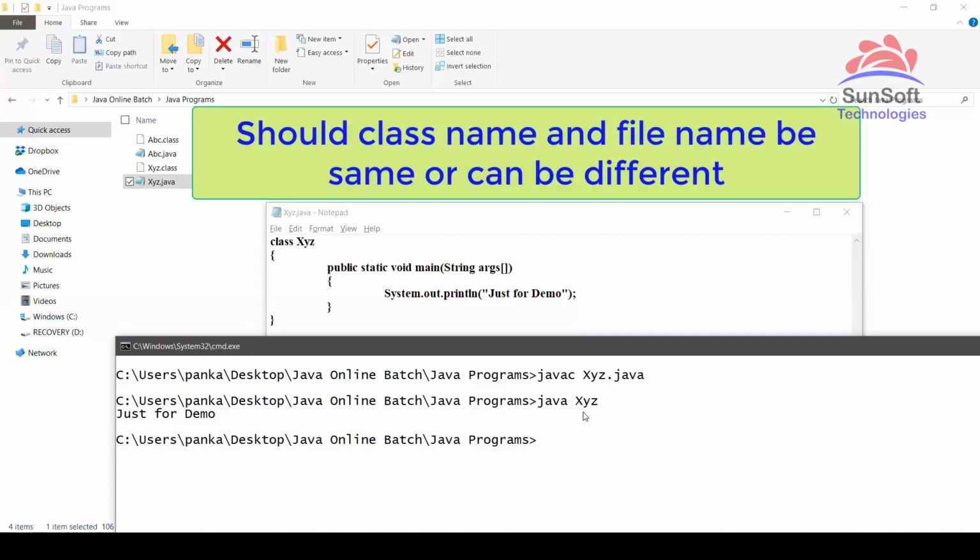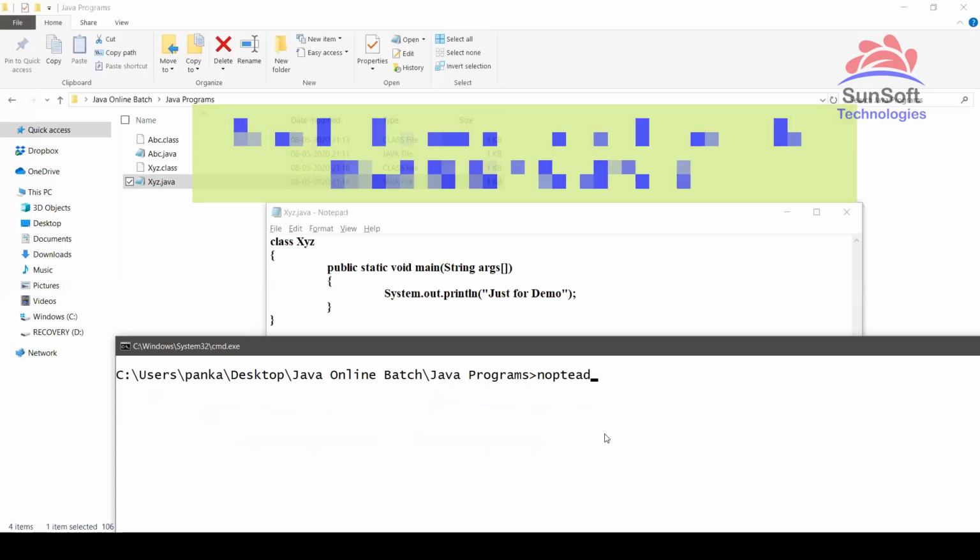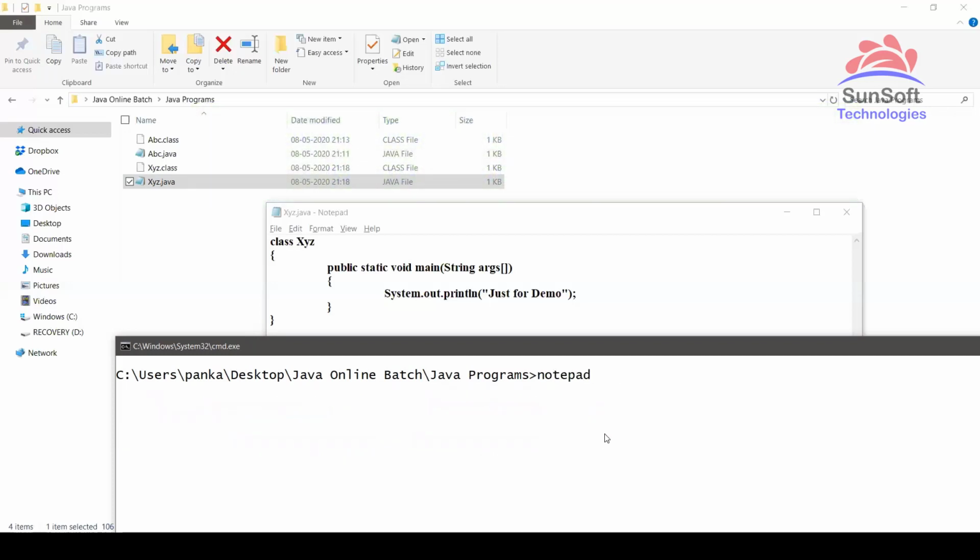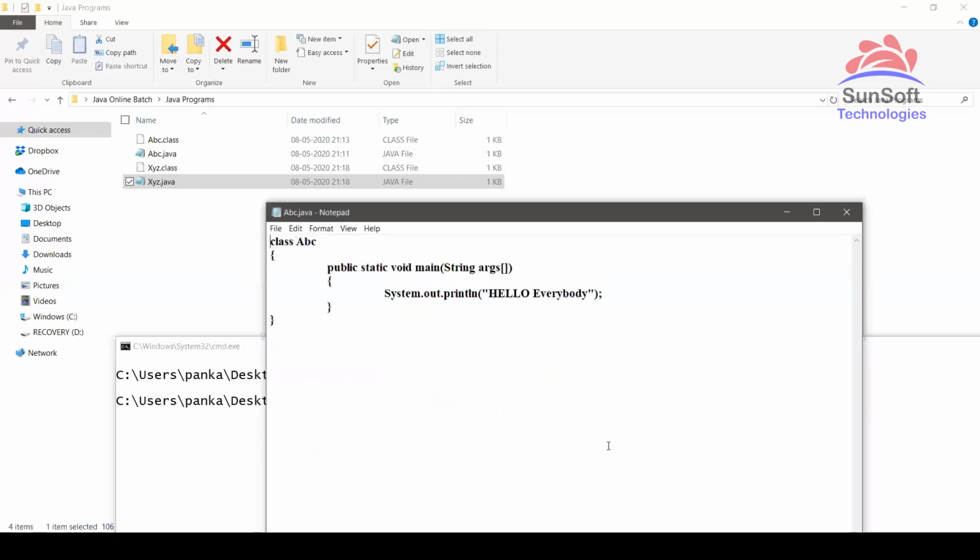So Pankaj sir, I have one question regarding saving the class name and saving the file name. Should it be the same name, or can it be saved with a different name also? Actually, the answer for this is yes and no both. Why yes and no both? Let's see here practically to understand.